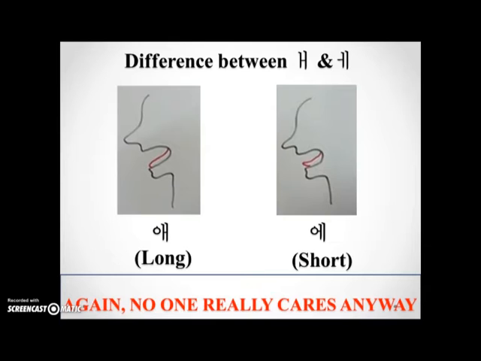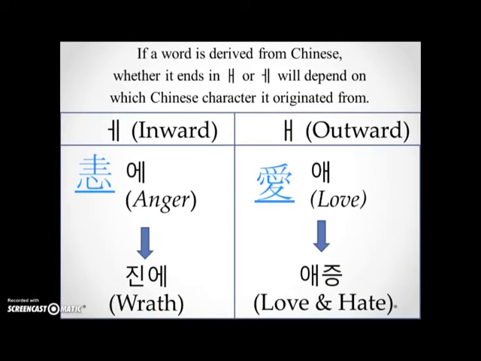Okay, so if you were wondering though, I'll show you why 2 different symbols came to represent the same sound. If you remember, before Hangul was invented, Chinese was the official writing system in Korea. And if you remember something about Chinese, those 4 different tones basically represent 4 different words. So in order to make that distinction in Korean as well, since the words are borrowed from Chinese, we have to make 2 different symbols.